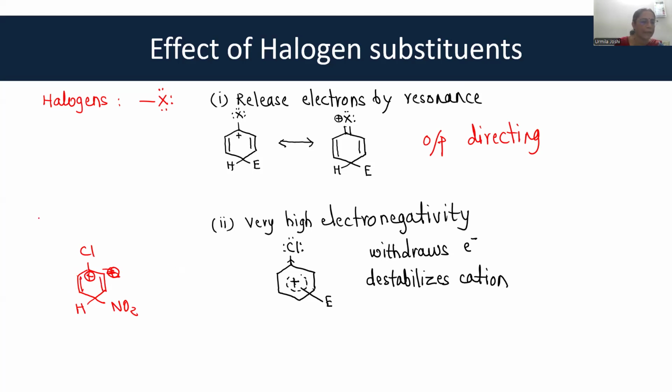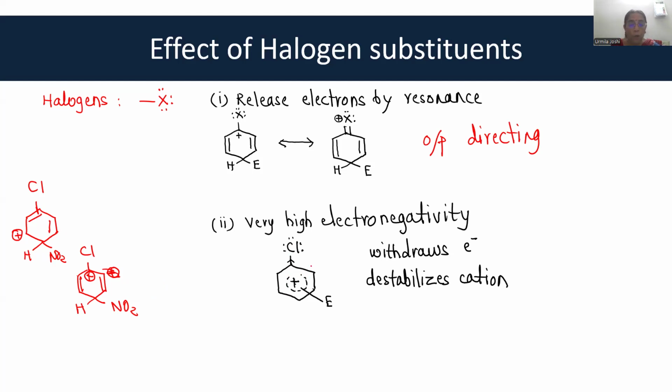This is one of the cations that is formed. The other cation that is formed is like this. Okay. And likewise, there will be a third cation that will be formed. Okay. So this is the combined resonance structure of the three cations.